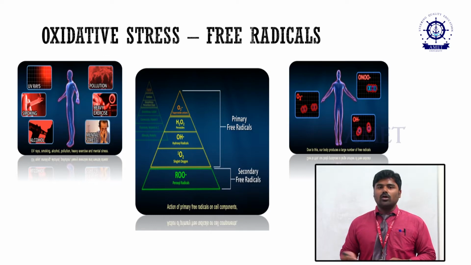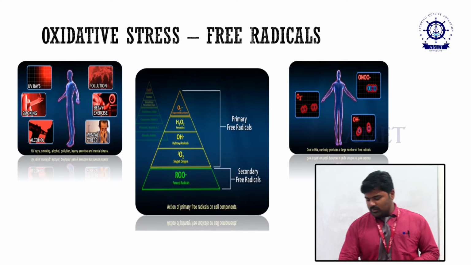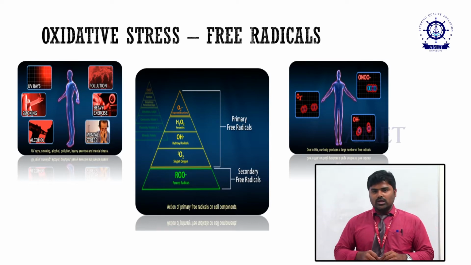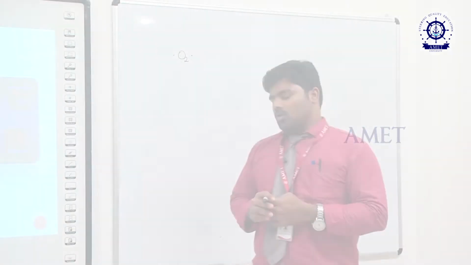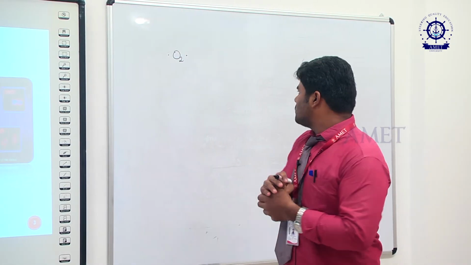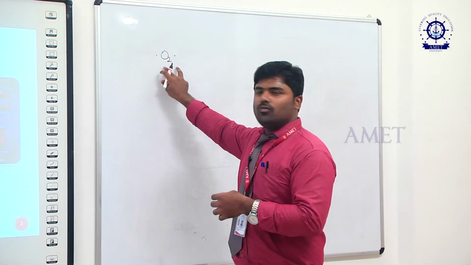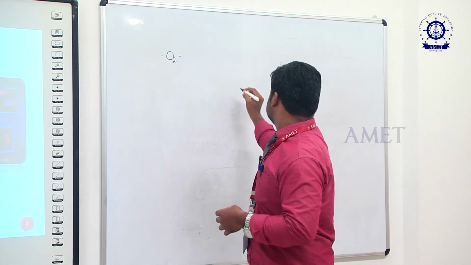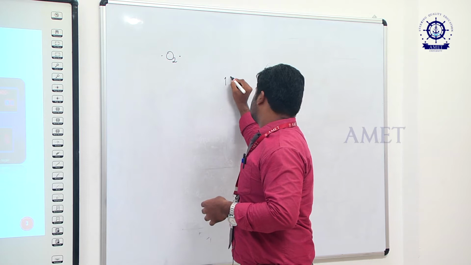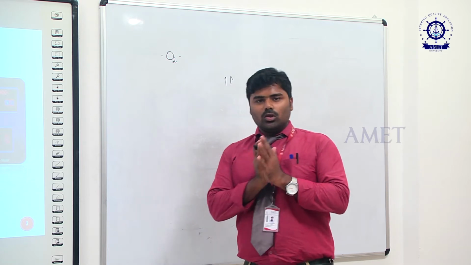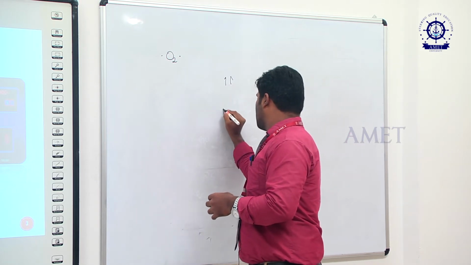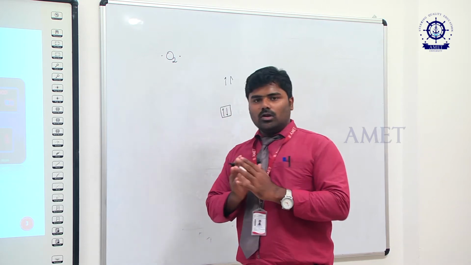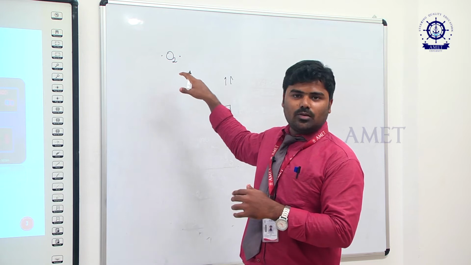Before going to the antioxidant mechanism, I just want to explain the oxidation role, how oxygen generally gets oxidized. So we can see that oxygen is a molecule which contains two free radicals in it, which means it has a biradical with electrons in the same direction. Usually molecules have electrons in opposite directions in order to form a pair. This is why under normal conditions oxygen is not that reactive.